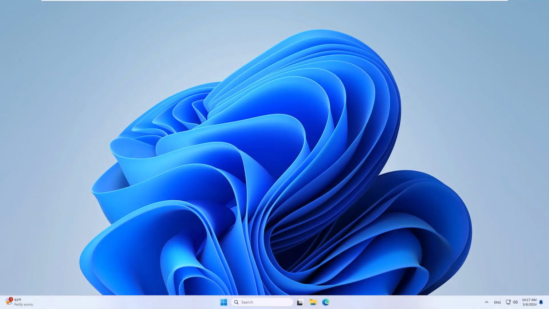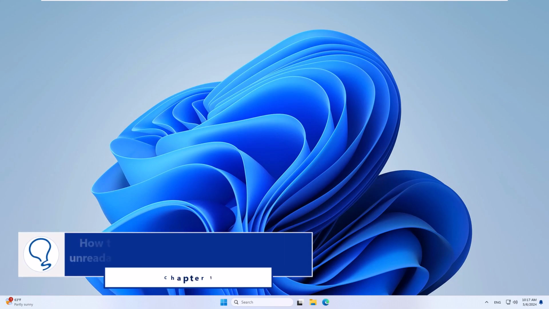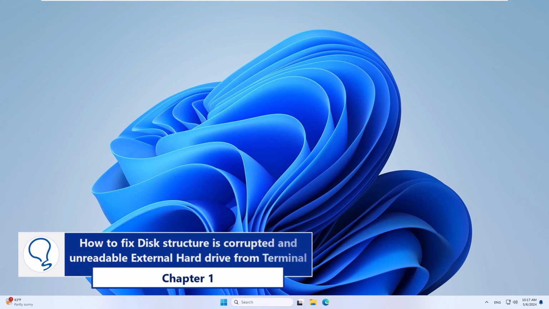Today in Solvetic, we will see how to fix disk structure is corrupted and unreadable external hard drive. Chapter 1. How to fix disk structure is corrupted and unreadable external hard drive from terminal.